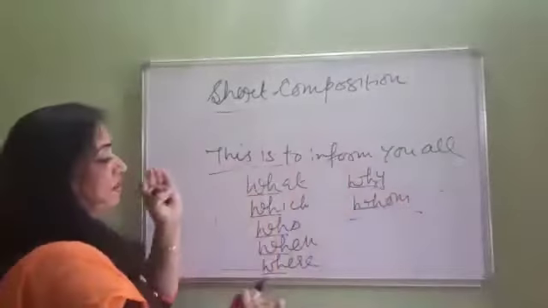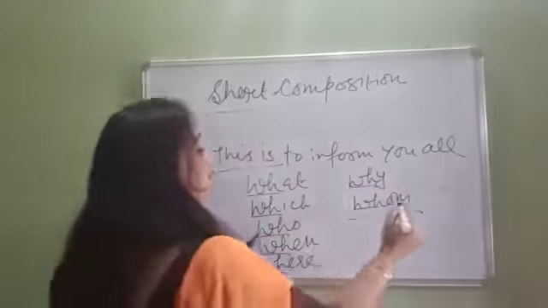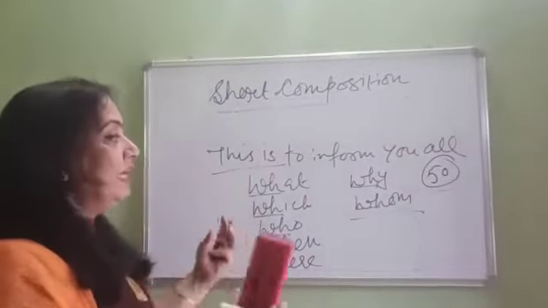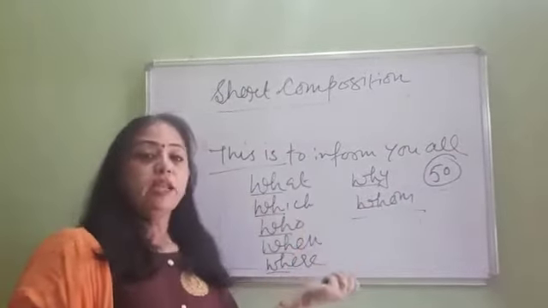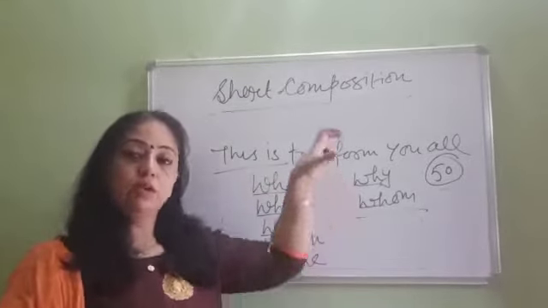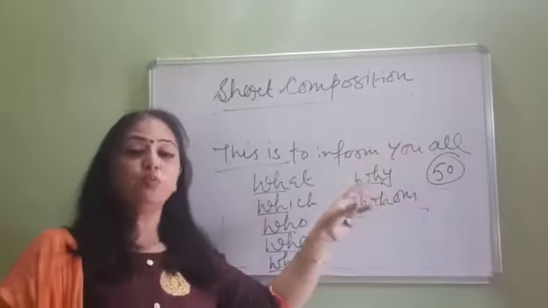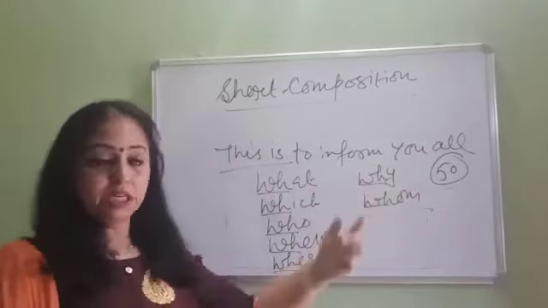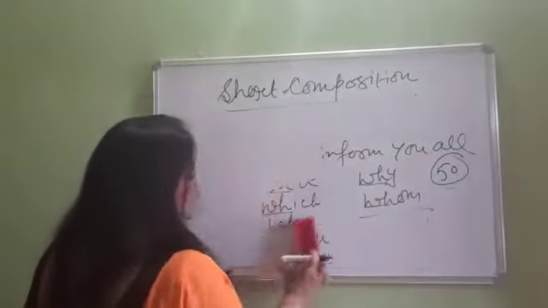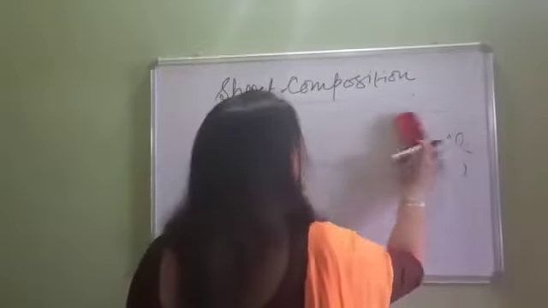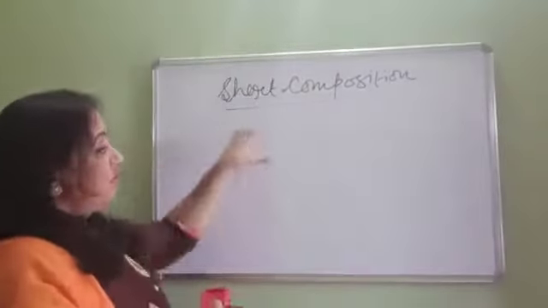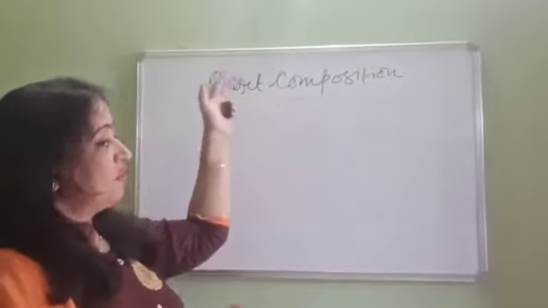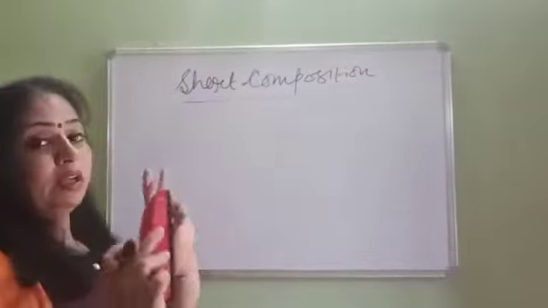So when you have included all these points, it will be only 50 words. That is the basic point, that you are not going to tell in detail. You are just going to tell the basics: what is going to be, where it is going to be, when it is going to be, who is going to be, and whom you have to meet. So when you have written this in the body, you will get 3 marks. That is very sure. Now first we have done the name of the organization, then we have written about the notice, then the title, then we have included the body.